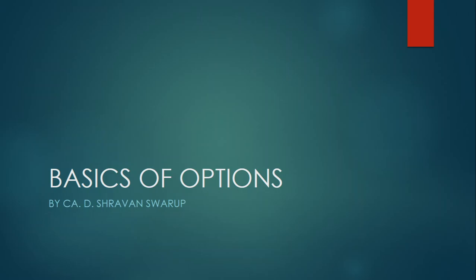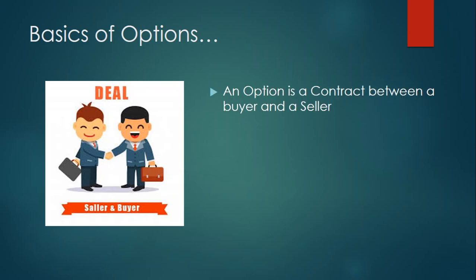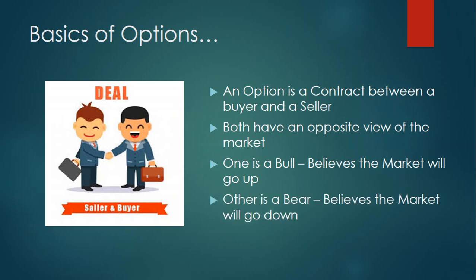Today we'll be doing the basics of options. So what is an option? An option is a contract between two parties, a buyer and a seller. Both these parties have an opposite view of the market. One is a bull who believes that the market will go up, and the other is a bear who believes that the market will go down. So there are two types of contracts that are available in the market. One is a call and the other is a put. Let us do them one by one.